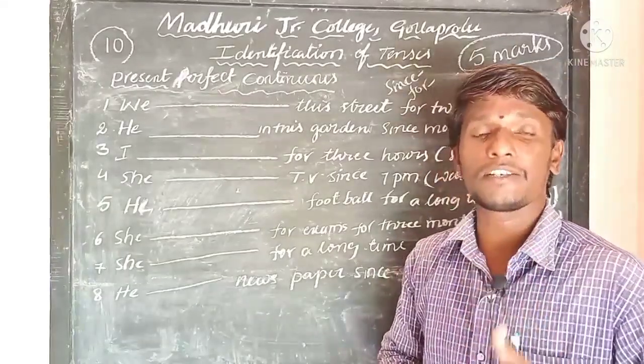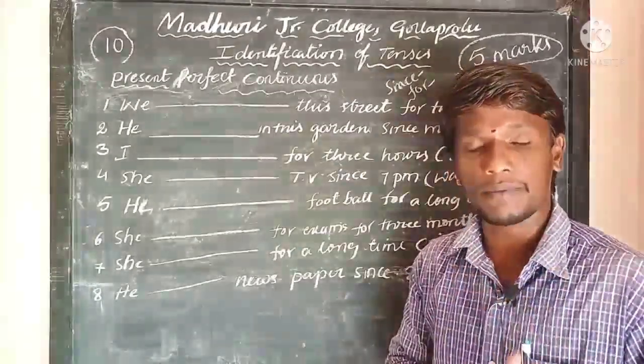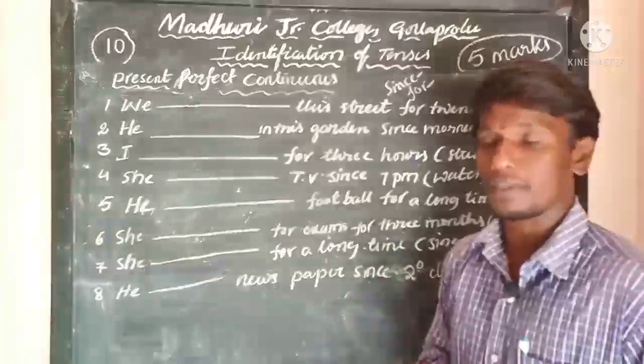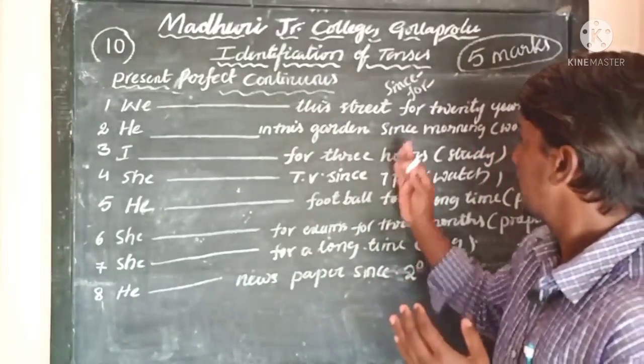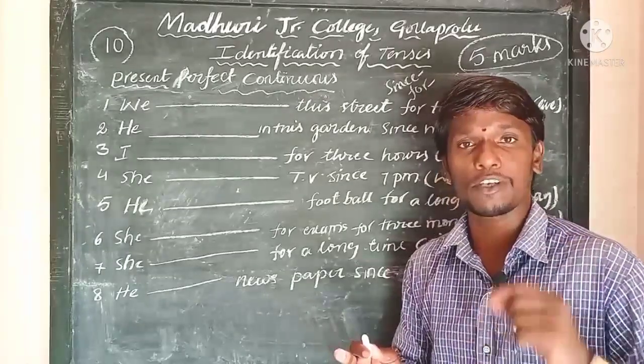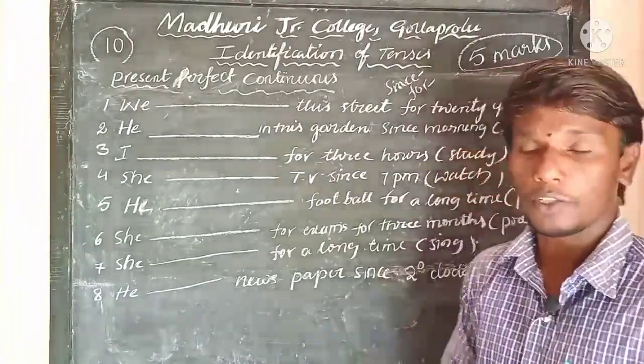Here since is written to indicate a certain time, a point of time, whereas for is to indicate a period of time, a duration of time. Here let us identify. After finding since or for in a given sentence, you can confirm it as a present perfect continuous tense.